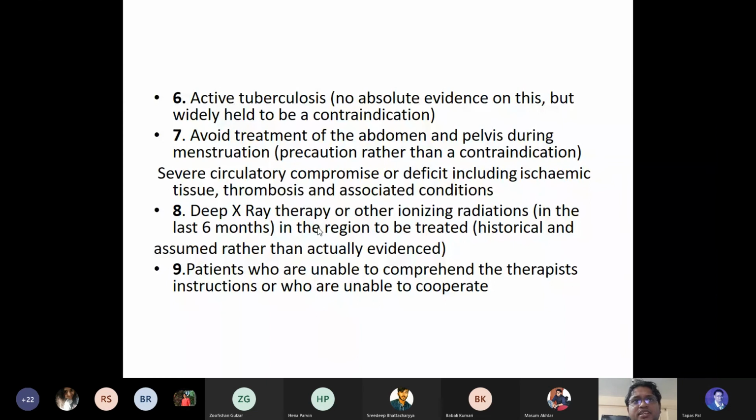If a patient is undergoing any type of ionizing radiation therapy in that particular region, in that region also you are supposed not to use this PSWD machine. And for patients who are unable to comprehend the therapy's instructions, meaning they are afraid and not able to understand what type of therapy is going on, that is also a time you are supposed not to use this PSWD.